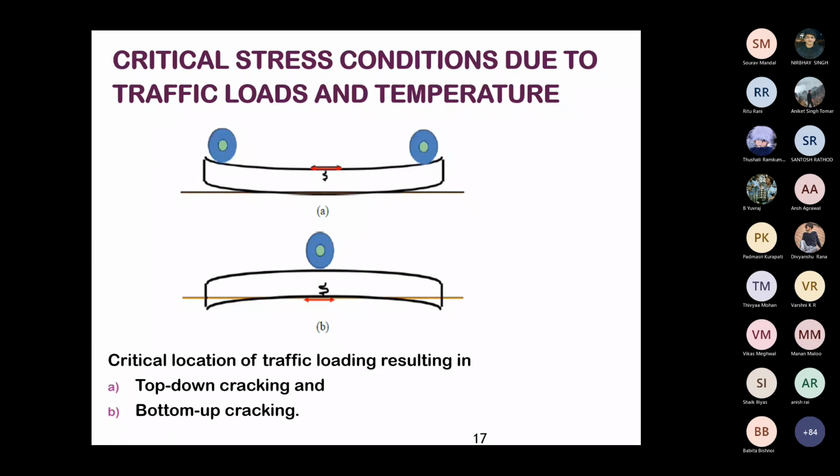So the phenomenon of top-down cracking occurs during night time, where the temperature at the bottom is more than at the top, and the tensile stress will be developed at the top of the slab. The crack will first form at the top and start propagating downwards. During daytime, the center portion of the slab curls up, and the tensile stress will be developed at the bottom of the slab because the temperature at the top is more than at the bottom. This is called bottom-up cracking.